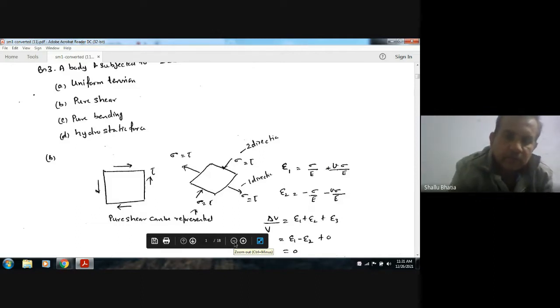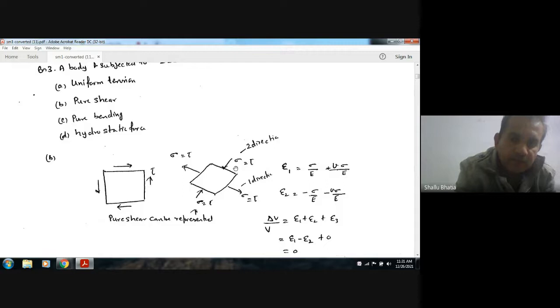So finding out strain in all three directions: in direction 1, epsilon 1 will be sigma by E plus mu sigma by E. Similarly, epsilon 2 is minus sigma by E minus mu sigma by E. And in the third direction, it will be 0, because due to one stress it will be minus mu sigma by E, and due to the other it will be plus mu sigma by E. So epsilon 3 will be 0.